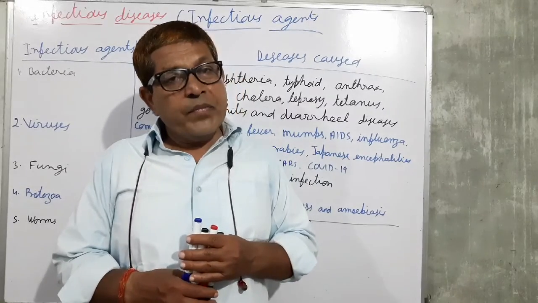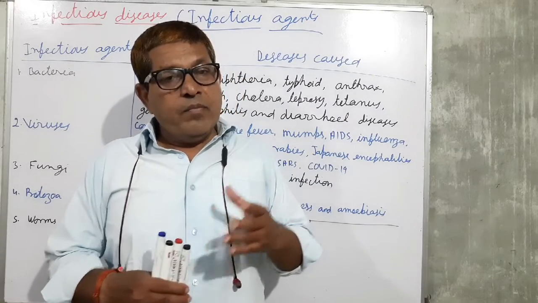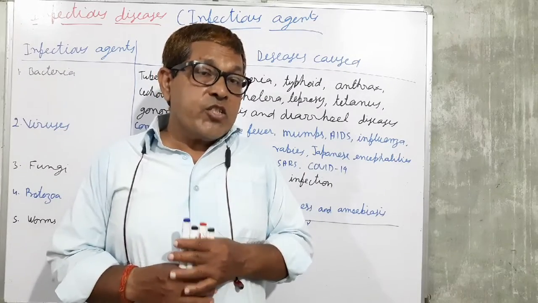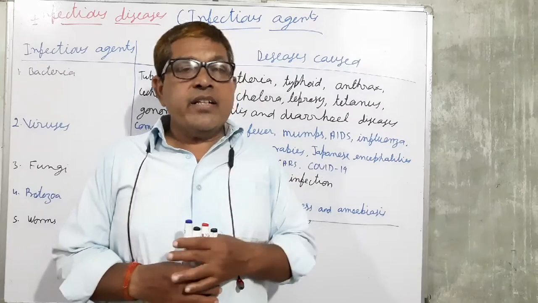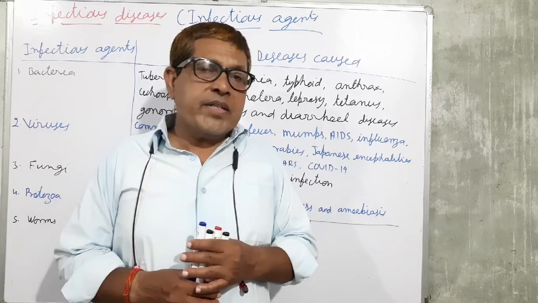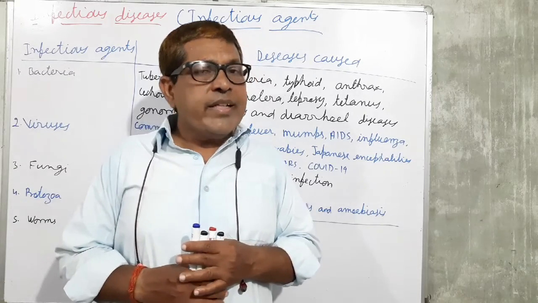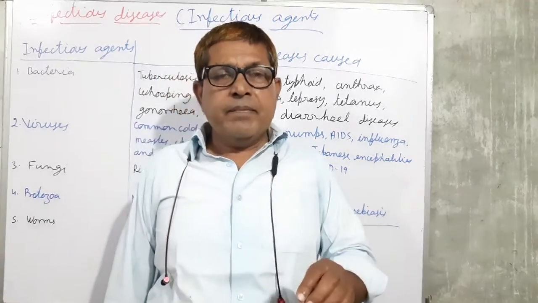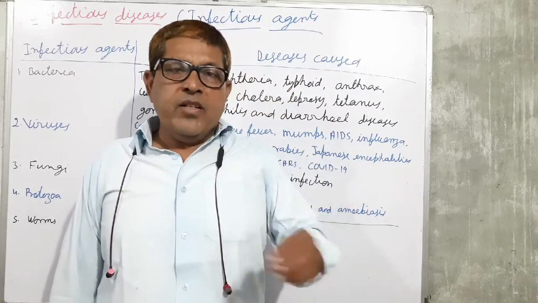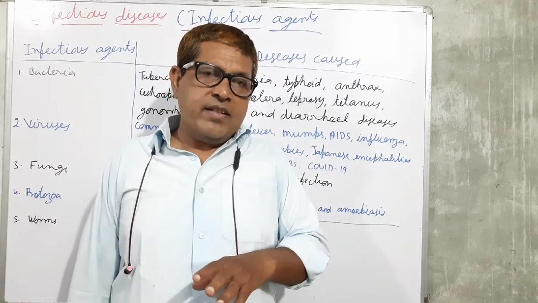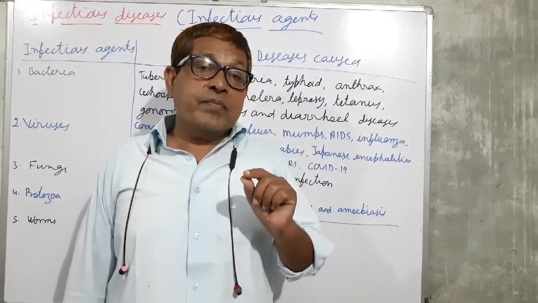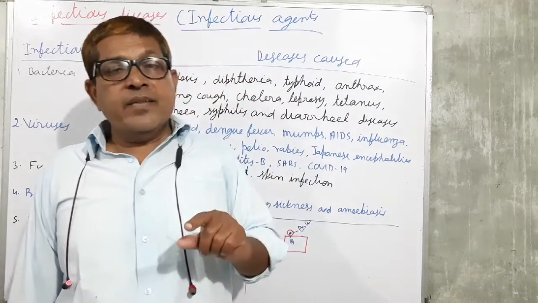On the other hand, bacteria have their own biochemical processes, so antibiotic is effective for bacteria. Not only bacteria, but protozoa, fungi and others may also be treated, but it is not effective on microbes like virus.